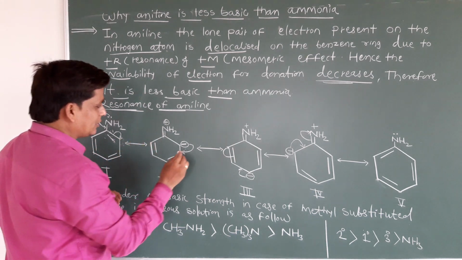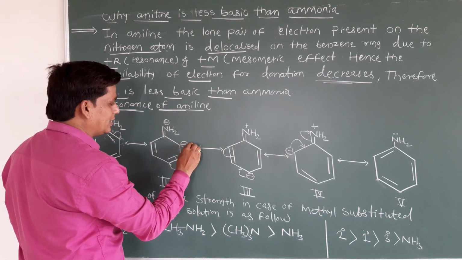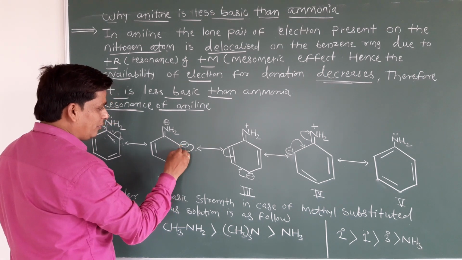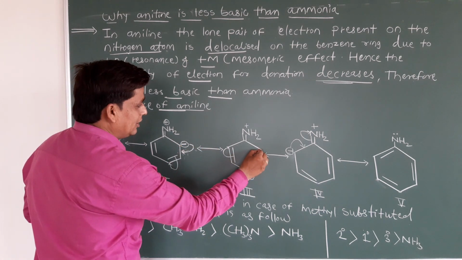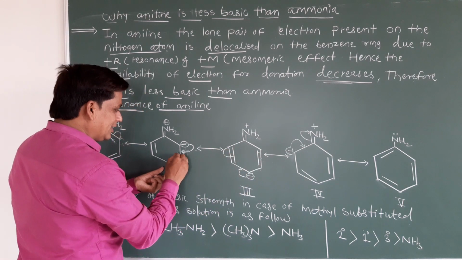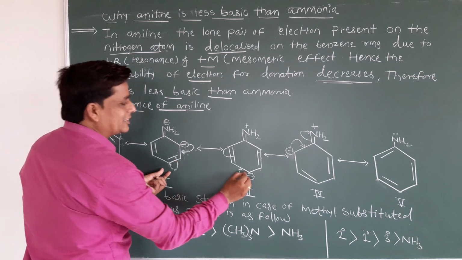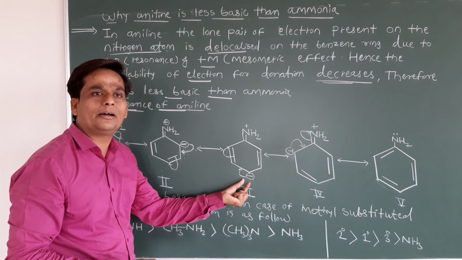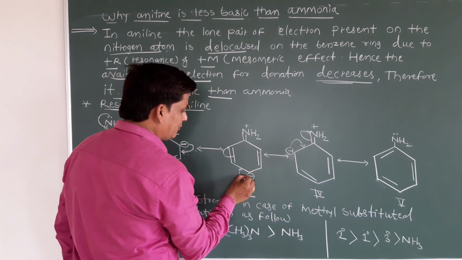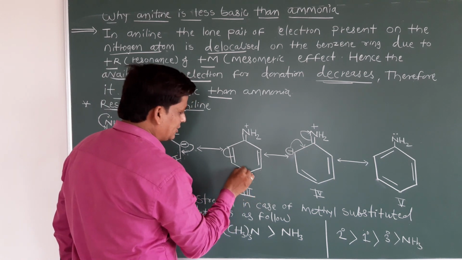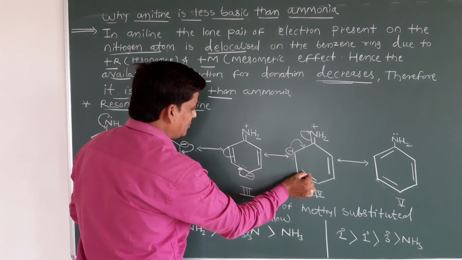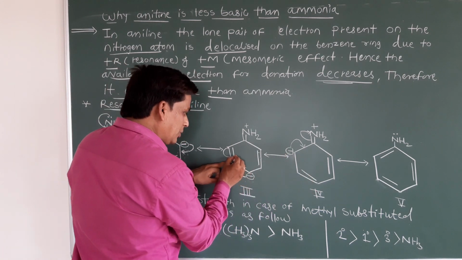In the next structure these two electrons, the minus charge, will shift here, then in another structure a double bond will come here. Already a double bond is there, so it will shift toward this carbon and a minus charge will come in another structure. In the fourth structure the minus charge will shift, a double bond will come, and this double bond will shift.